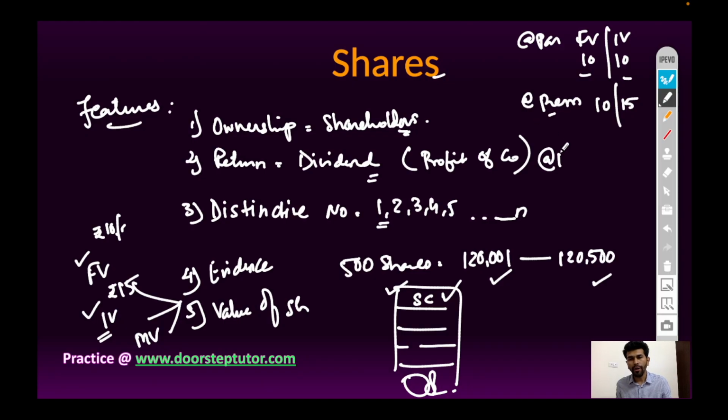And issue of share at discount. It means 10 rupees face value issued at 8 rupees or 9 rupees. So if issue value is less than face value, it is called issue of share at discount. But as per government rule, a company cannot issue shares at discount. But in the question you may be asked to provide the journal entry of issue of share at discount.